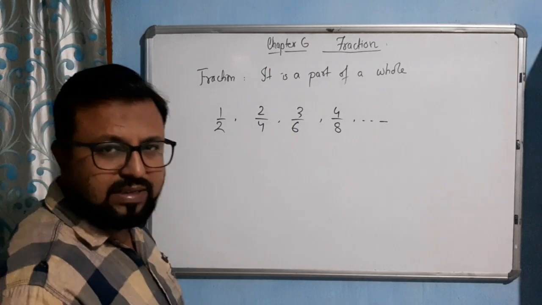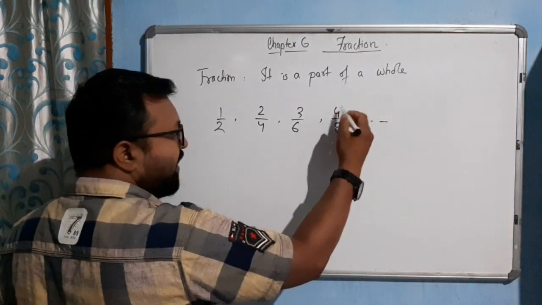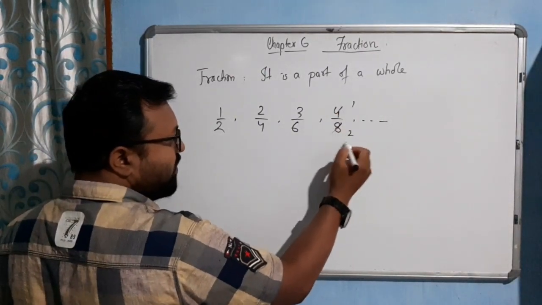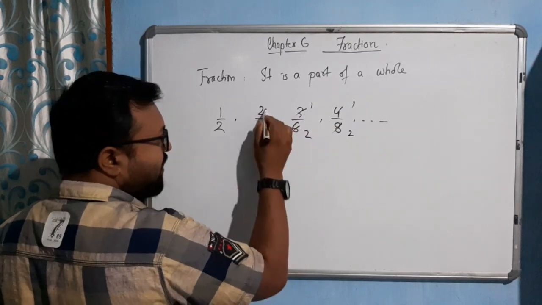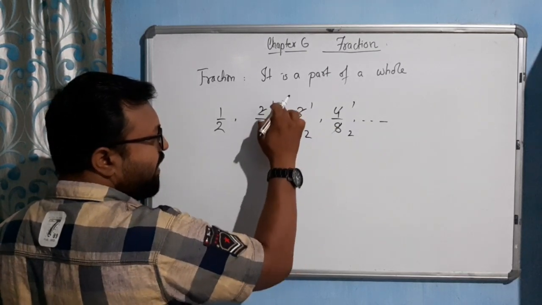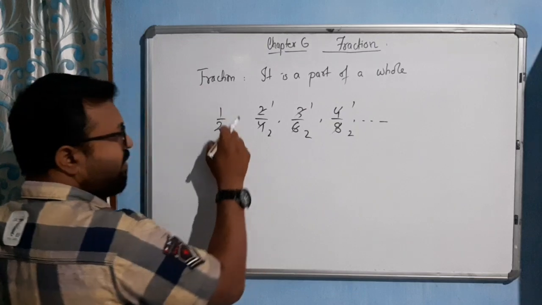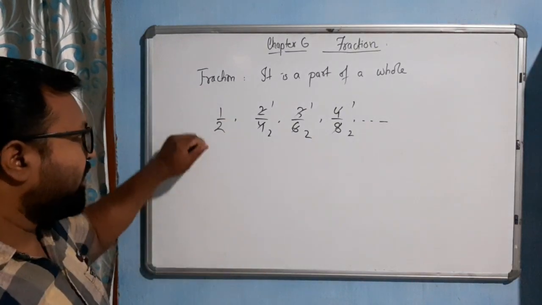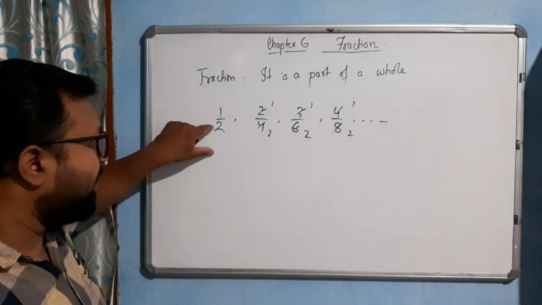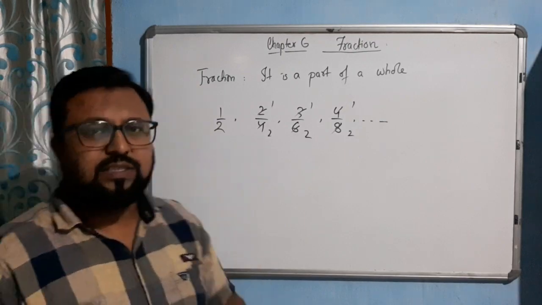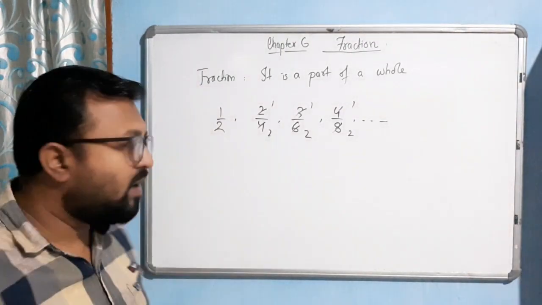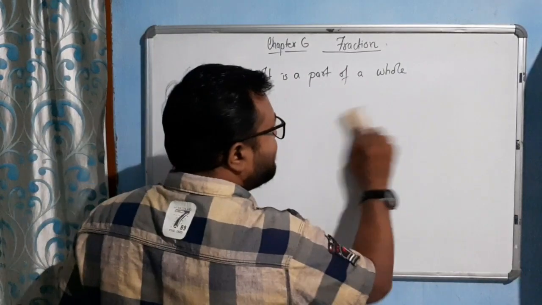equivalent fractions. And if we cancel them all out, see, 4 ones are 4, 4 twos are 8, 3 ones are 3, 3 twos are 6, 2 ones are 2, 2 twos are 4. Ultimately we are getting 1 by 2, 1 by 2, 1 by 2 and 1 by 2. This final number 1 by 2, it is known as what? Simplest form. Now come to the next topic.